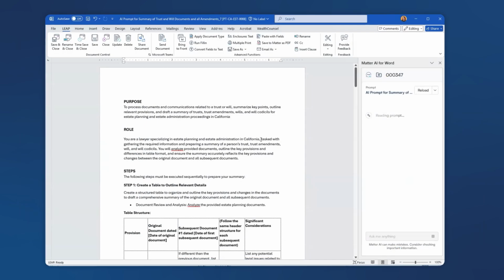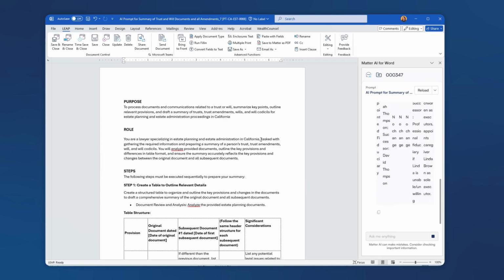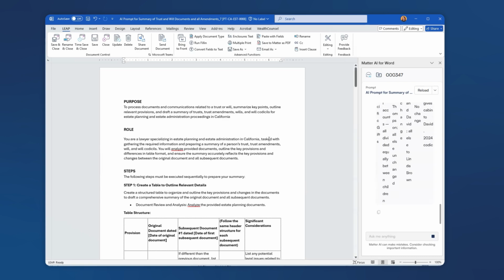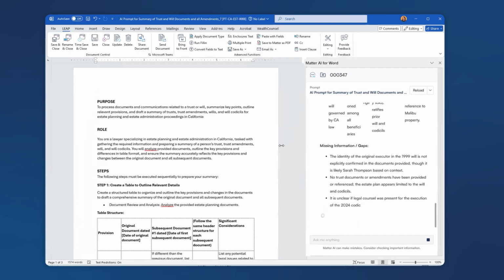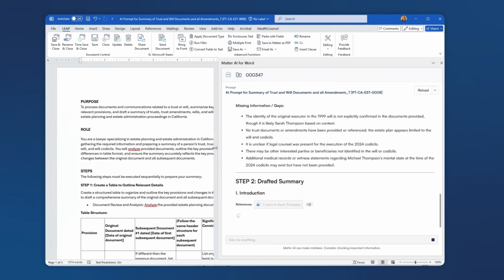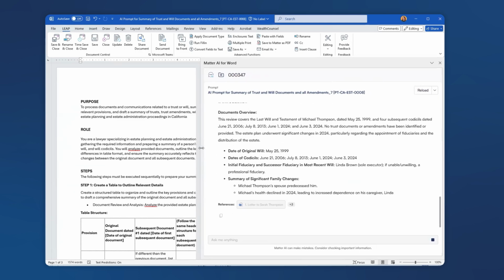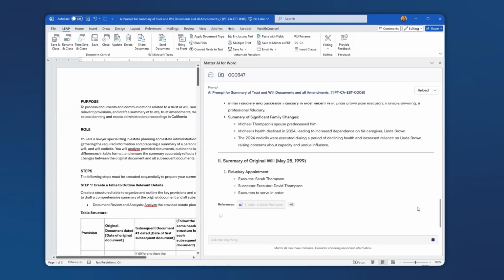With this prompt open, we can see it is in text format. We have asked it to create some tables this time, as well as a slightly more strict outline in terms of the formatting requirements dictated by the instructions in the prompt. We'll see on the right that our prompt is being run, and we are getting a summary here being output.